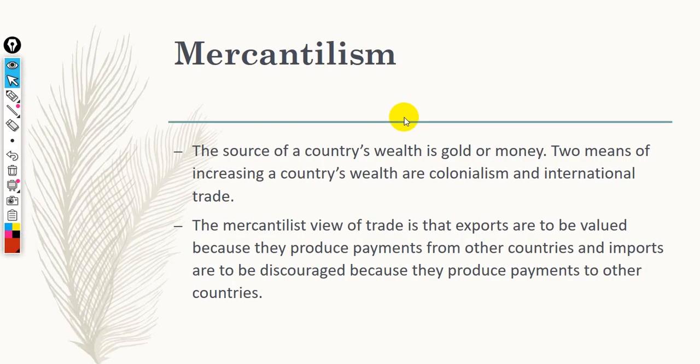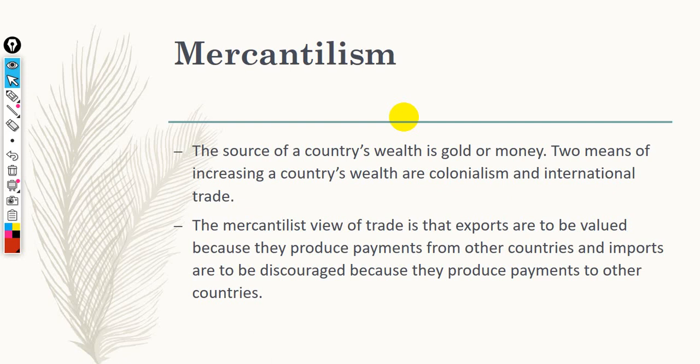Okay, first, the mercantilism. According to the mercantilism, the country can be more powerful if they increase their wealth. The wealth of the country is going to increase through the accumulation of gold and silver. A country can accumulate more gold and silver through 2 different means.